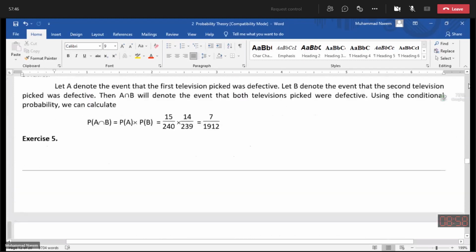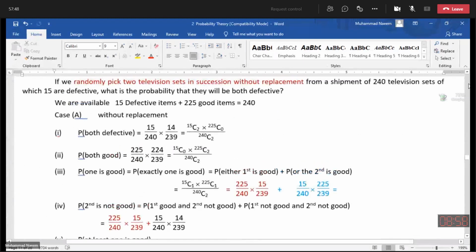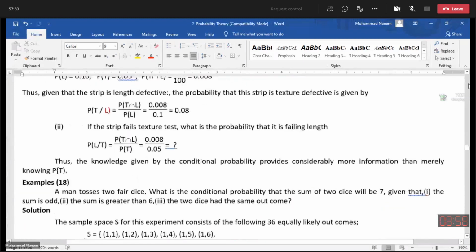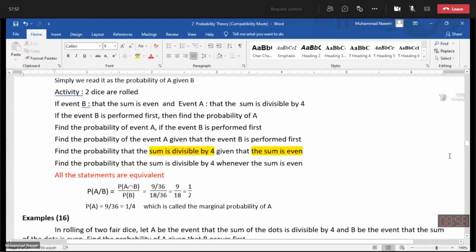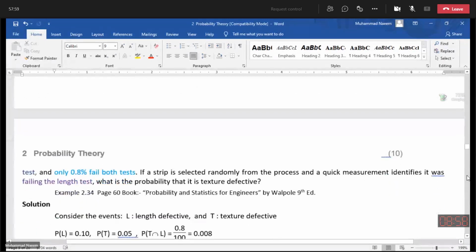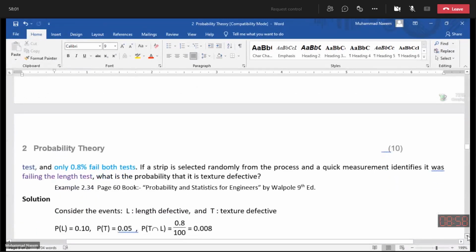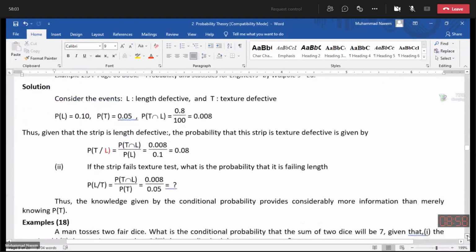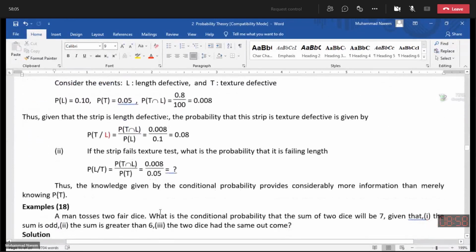Now we consider our previous example of the steps in the manufacturing process. This one. Okay. We have calculated the conditional probability of T. What is the marginal probability of T?